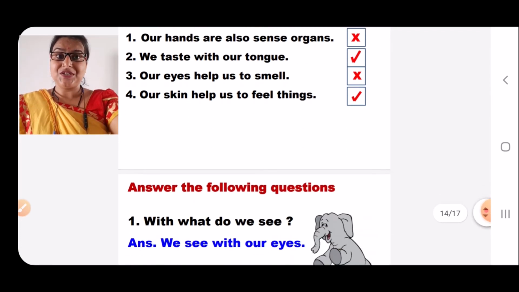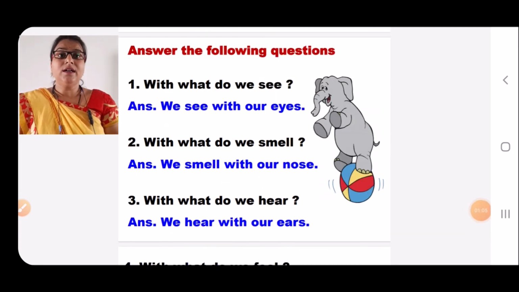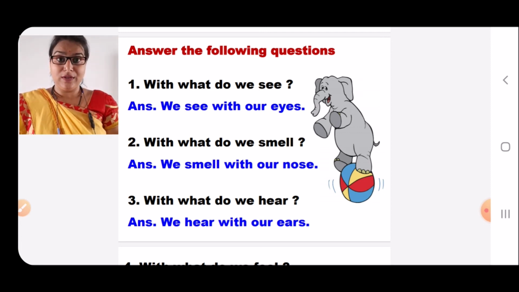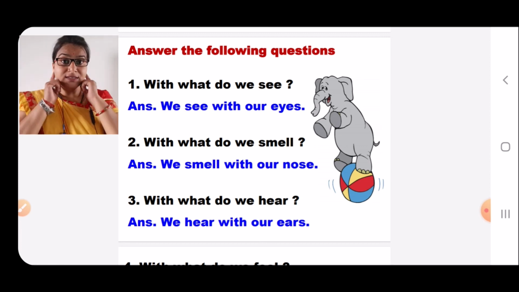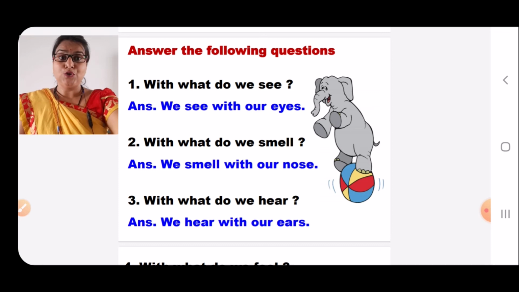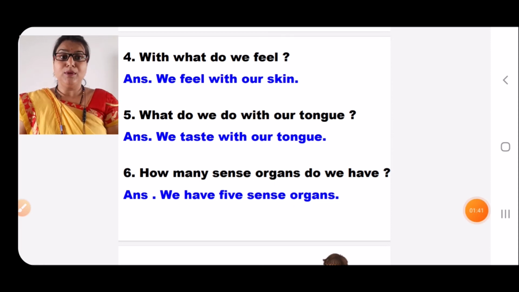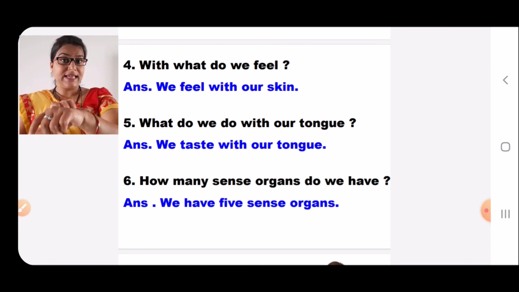Answer the following questions. Let's begin with questions and answers. Number 1. With what do we see? Can you tell me? We see with our eyes. With what do we smell? We smell with our nose. With what do we hear? We hear with our ears. Number 4. With what do we feel? We feel with our skin.